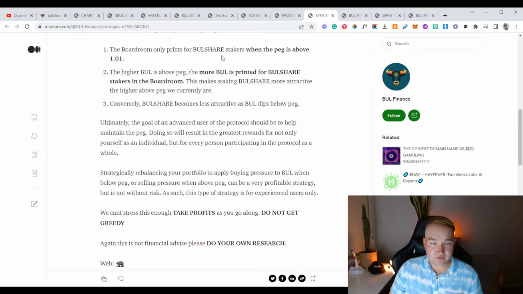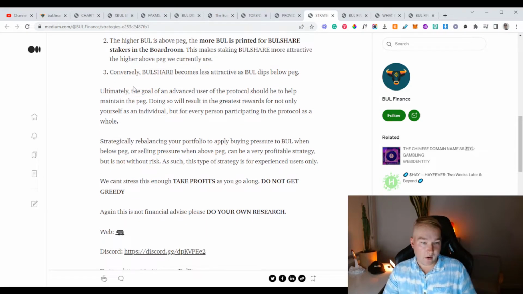The boardroom only prints for Bull share stakers when the peg is above 1.01. The higher Bull is above the peg, the more Bull is printed for Bull share stakers in the boardroom. This makes staking Bull share more attractive the higher the peg is. Conversely, Bull share becomes less attractive as Bull dips below peg. Now, ultimately, the goal of an advanced user of the protocol should be to help maintain the peg. Doing so will result in the greatest rewards not only for yourself as an individual, but for every person participating in the protocol as a whole.